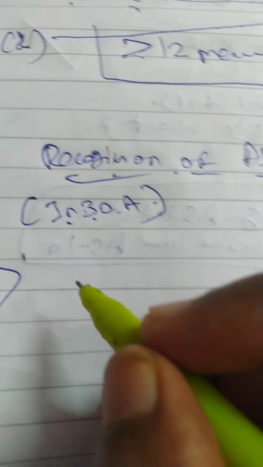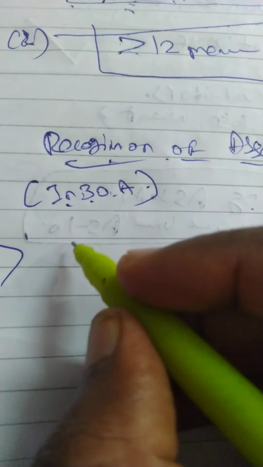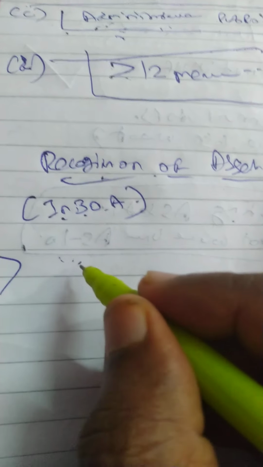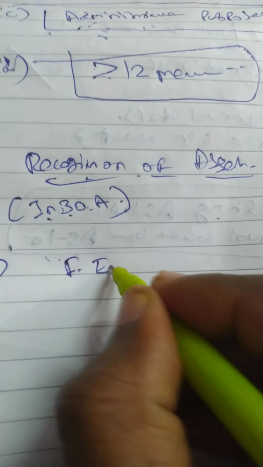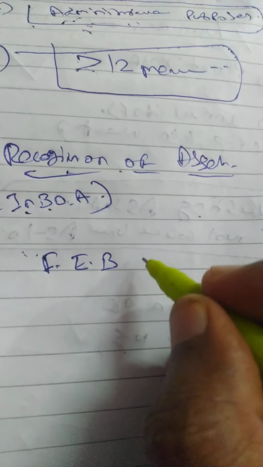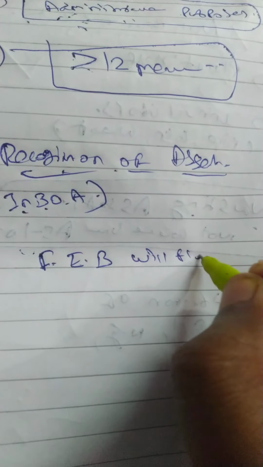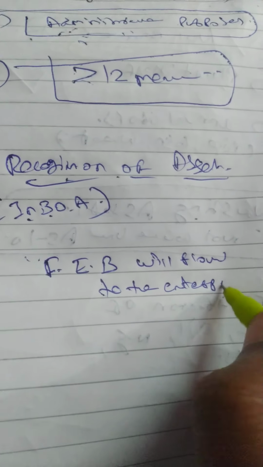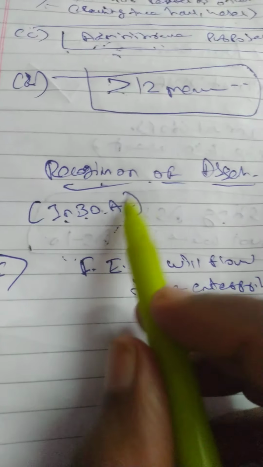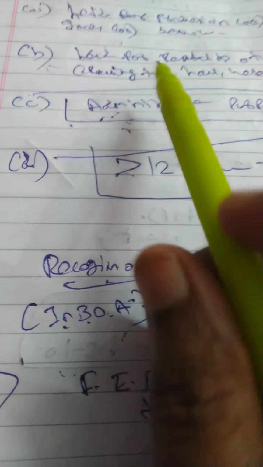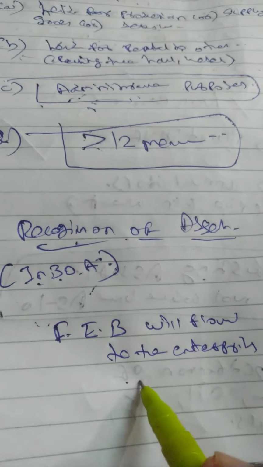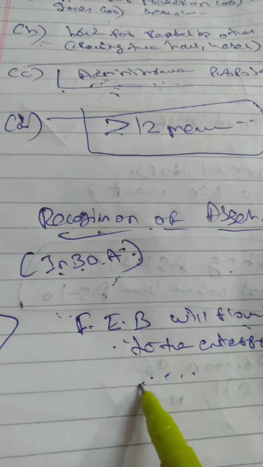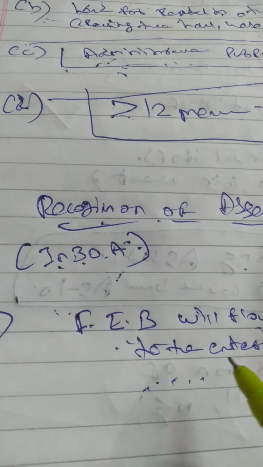If I invest, I should get some benefit out of the investment, correct or not? So there should be some future economic benefit that will flow to the enterprise, company, whatever it is. If I am spending on these assets for production purposes, I should be able to get some benefit out of this asset. I should make sure that I am going to get benefit out of these assets.